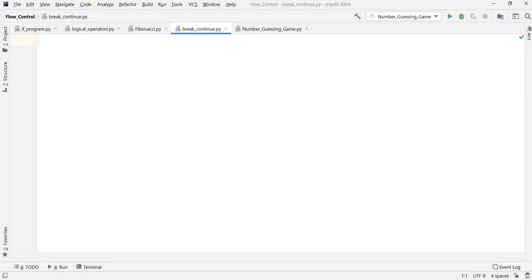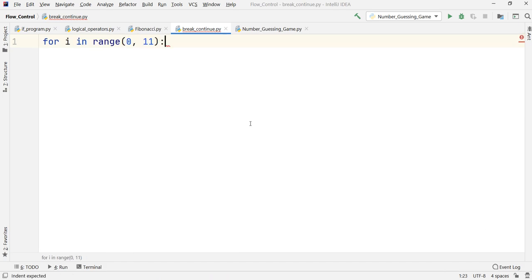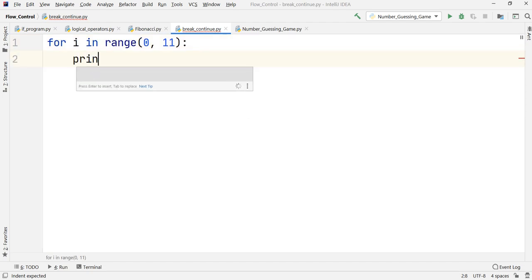Okay, so let us now use the concepts of break and continue to understand them more. I am in a new file, and before going into that, let us just see one code that we have already seen, a simple code to print out the values. Suppose I take a range from 0 to 11. Let us zoom in a bit. For that range, I'm saying print i.